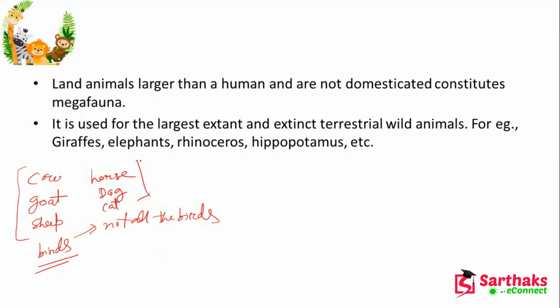These are the domestic animals. But beyond that, we are not going to make them domestic, right?